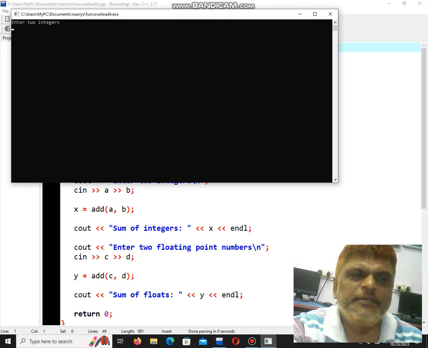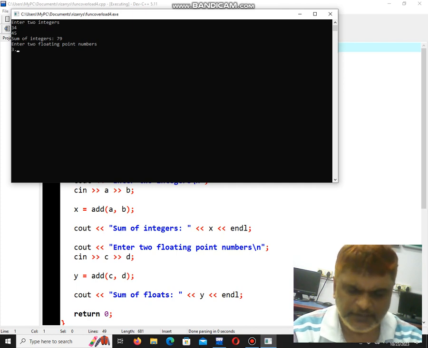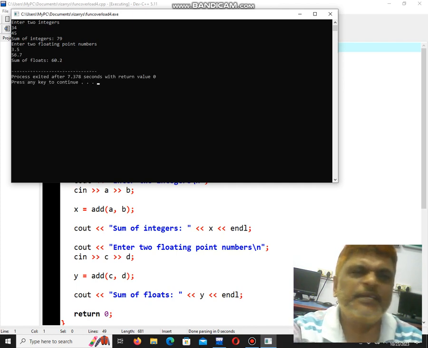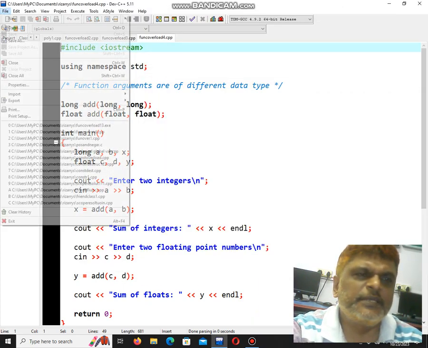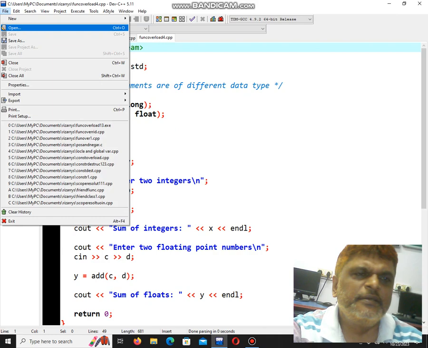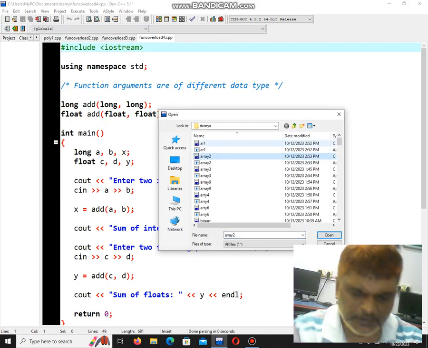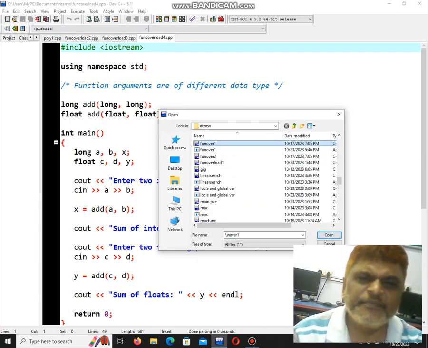See this program. One is for returning the long values, one is for returning the floating point values. Even this is an example for compile time polymorphism. My next program is regarding function overriding.